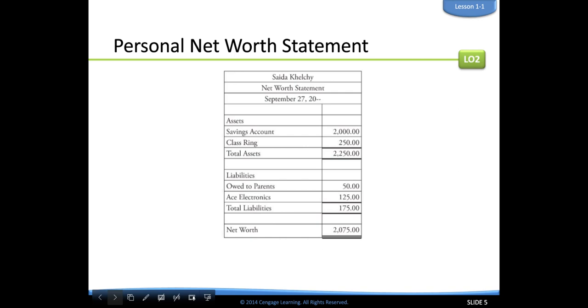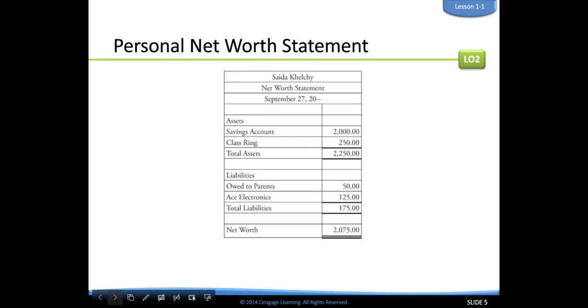All of the statements that we will be dealing with in the next semester are in the same type of format. At the very top is the name of your company or the person, then what kind of financial statement we're looking at, and then the date that it's made. Okay, so that's all centered at the very top. And then as you can see, we have assets, liabilities, and net worth. So we list everything in order.